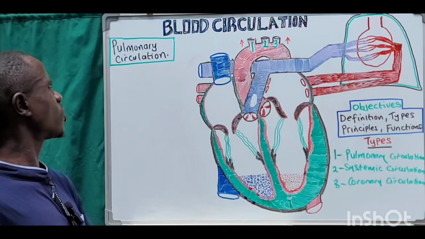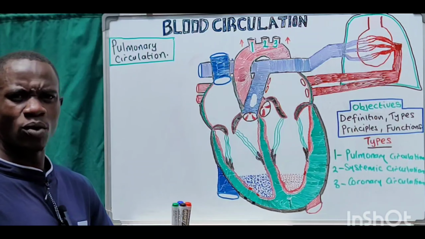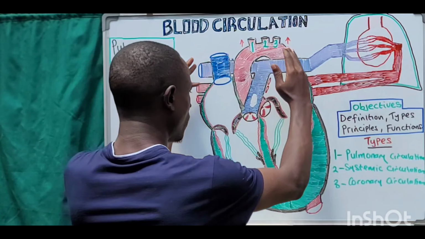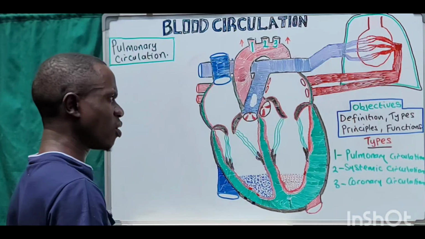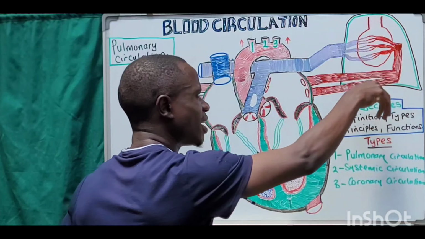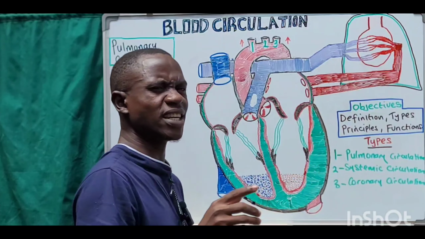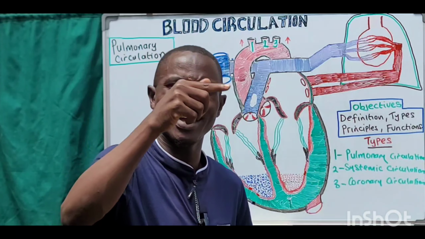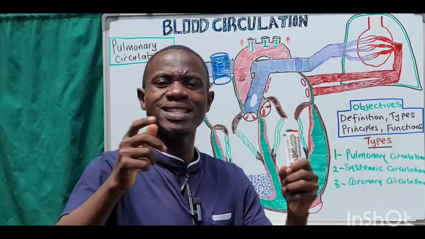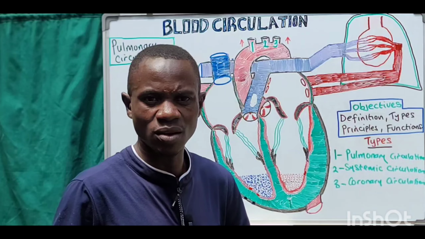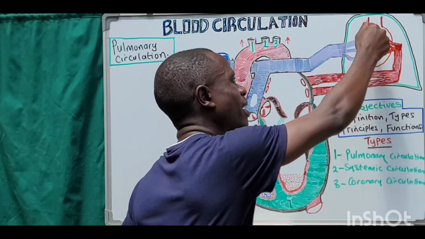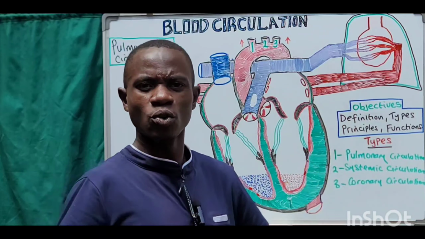But before we go into the pulmonary circulation, let's first go through this anatomy of the diagrammatic illustration. And of course, the whole of this diagram here is the diagram of the human heart. Now, this one here represents the lungs, and we have just zoomed out on one of the bulbous structures, which we are calling the alveolus, which is a site of gas exchange. Okay, we're going to have tons and tons of alveoli, but here we have just zoomed out on one of them.